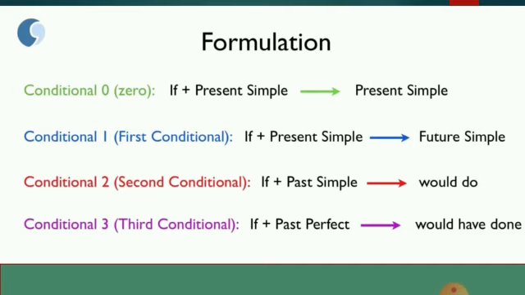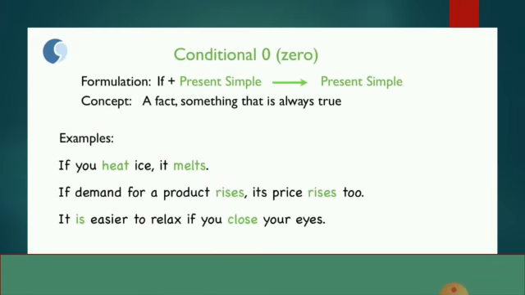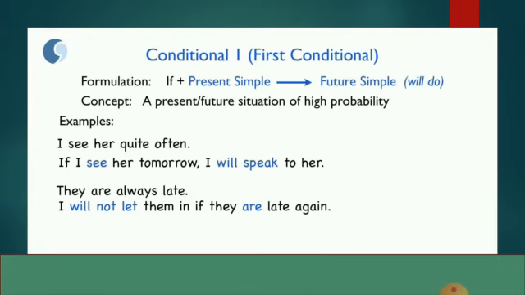Conditional 0 we use very often because conditional 0 has the concept of a fact, something that is always true. For example, if you heat ice, it melts. Or we can say, if demand for the product rises, the prices rise too. That is the conditional 0 I have told you about. Now we will talk about conditional 1.